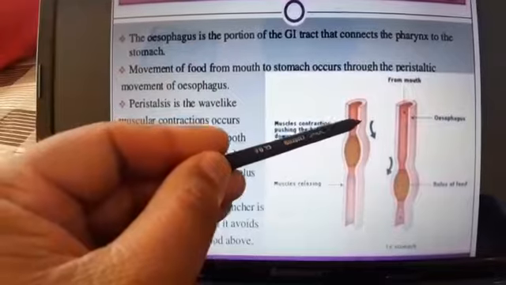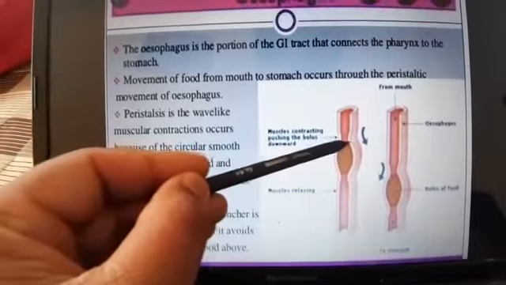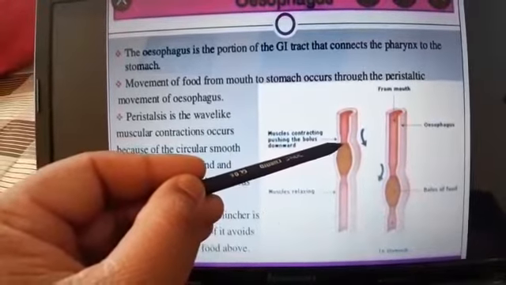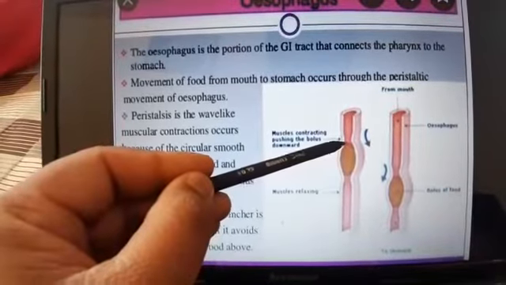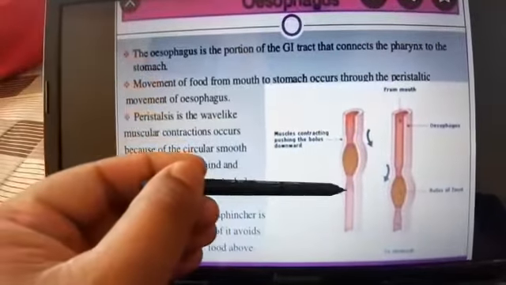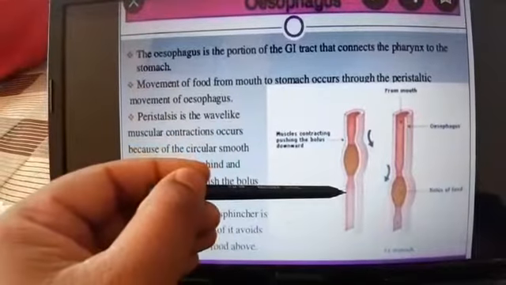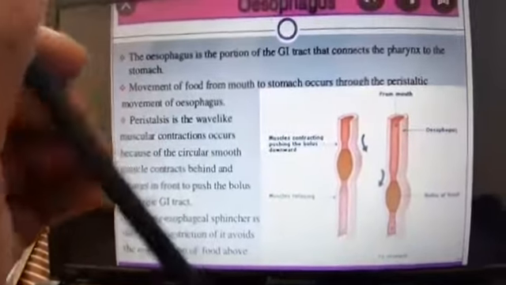So here these muscles contract, and due to this they exert a force on the food so that the food is pushed in a downward direction, and these muscles are relaxing, means the size is increasing, so that food can move in a downward direction.